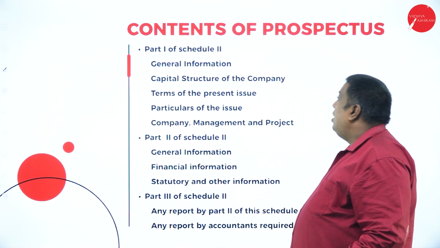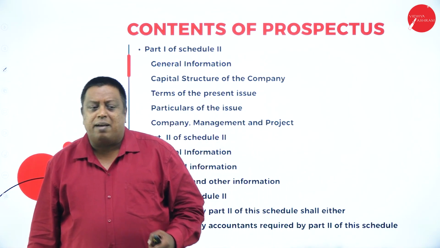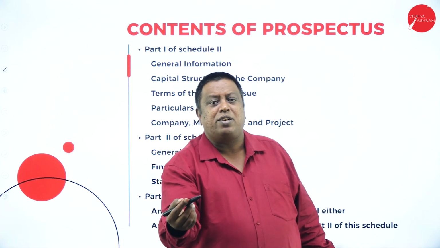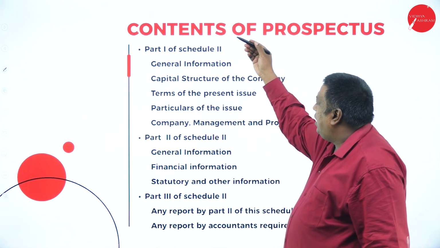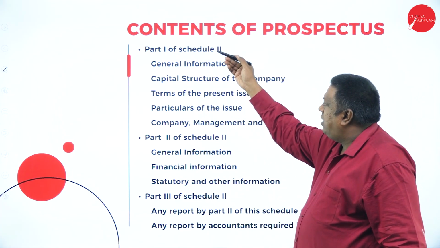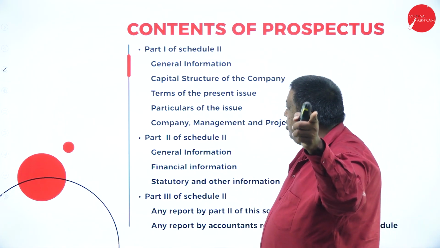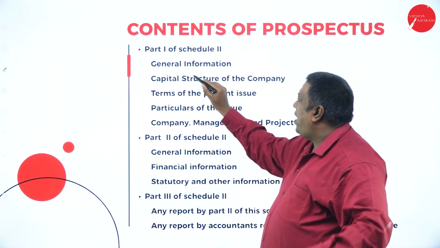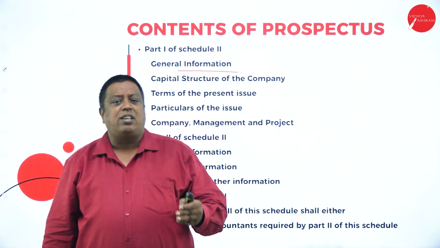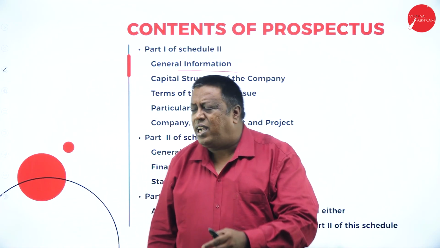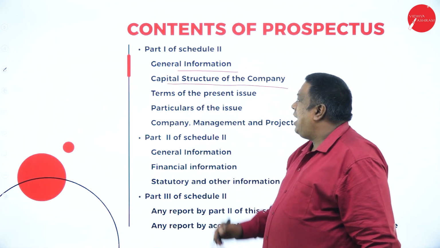And the next part: what are the contents of the prospectus? Whatever we are going to discuss here, they will compulsorily ask in your examination, where you can score marks very easily if you write what we have written here. There are three parts: part 1, part 2, and part 3. Part 1 of Schedule 2 says that general information should be provided. What general information are we going to provide? Simply, the name and address of the company and the name and address of the board of directors. And the second point of Part 1, Schedule 2 is the capital structure of the company.